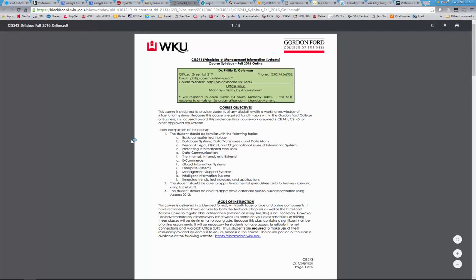The syllabus. Let's go through and talk about that. I may make minor changes. Again, this course was added late, so I have tried to put it together as quickly as possible. If I've got mistakes in here, I'll do my best to correct them. I did not change anything from the previous semester, so those of you that were able to obtain a book, then great.